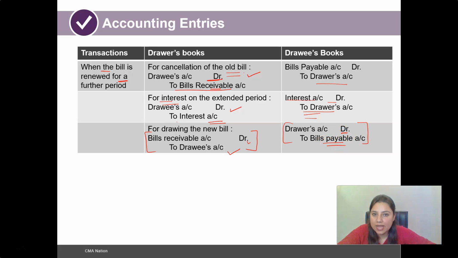So this completes our lecture, and in the next lecture we would first be doing the illustration in which we will cover the accounting entries and how such entries are done in the books of accounts in all those four cases, and that will help you understand how such entries are passed. So before starting the next lecture, do revise such accounting entries and understand all such four options. Make your concept stronger and then only solve the illustration.